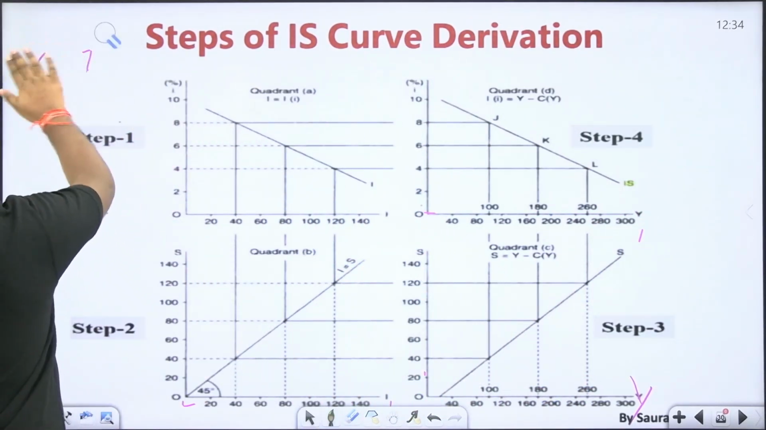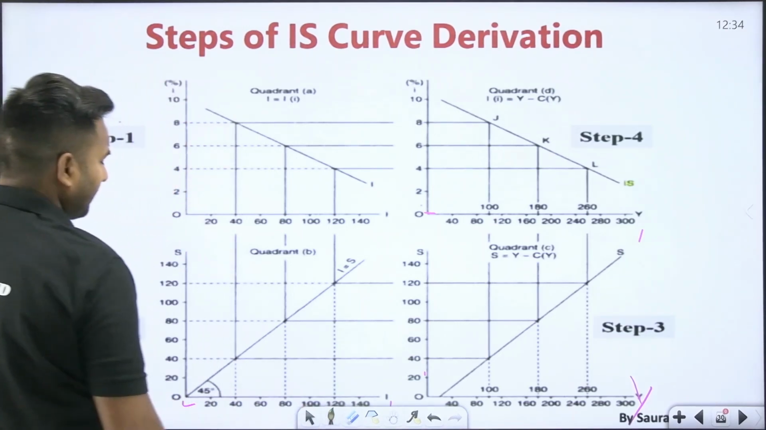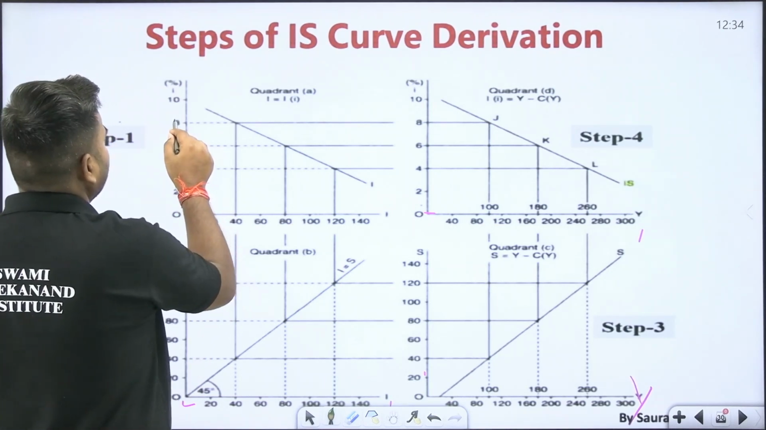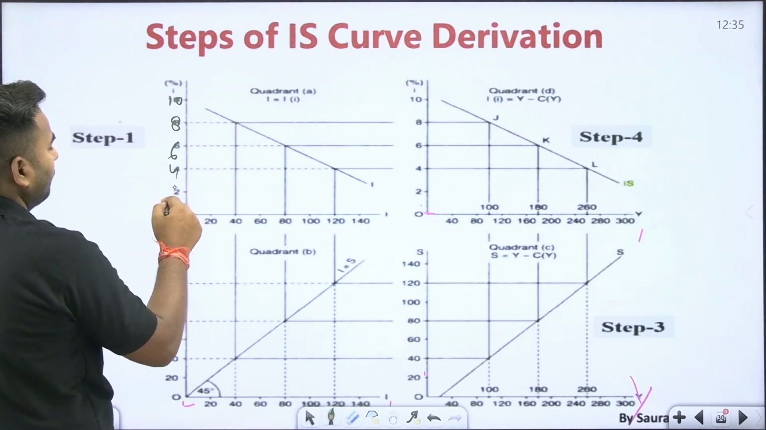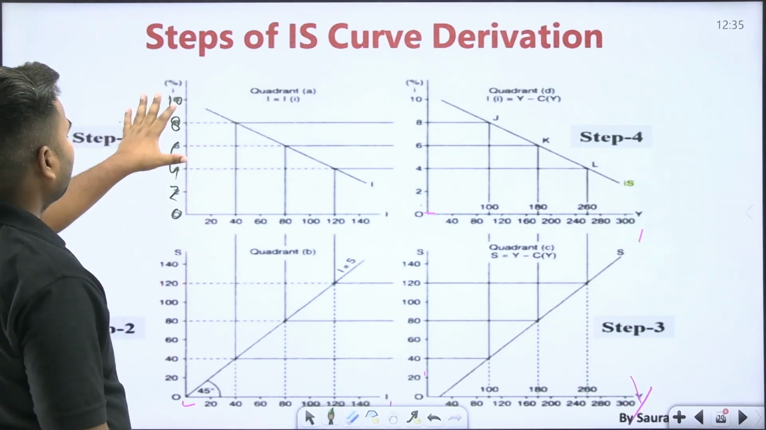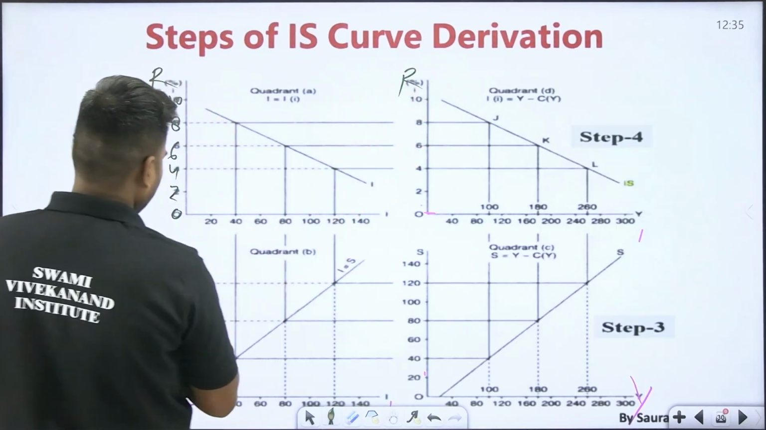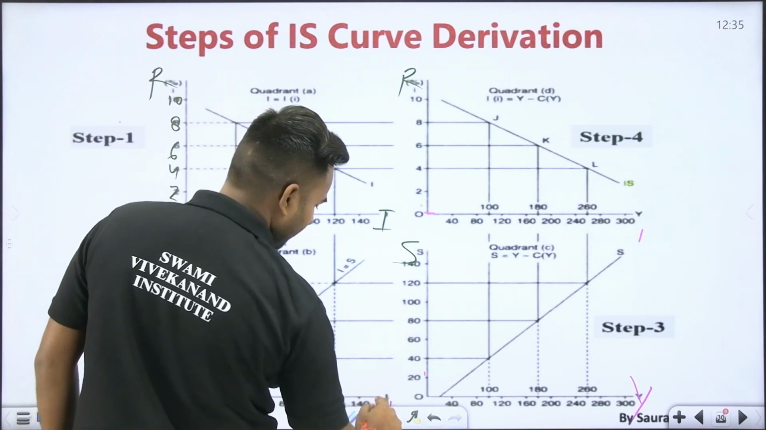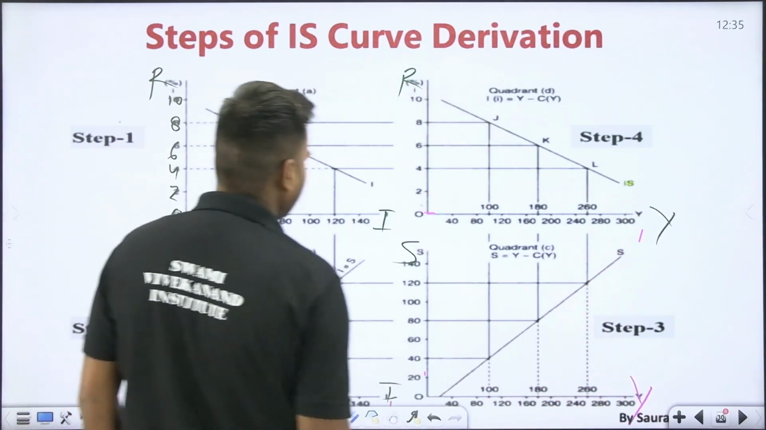See, here different rates of interest are given: 10, 8, 6, 4, 2, 0. When the rate of interest is 8, here it is R, let me write it, R, and here it is S, here it is I, and here it is Y. Okay, Y is written over there.